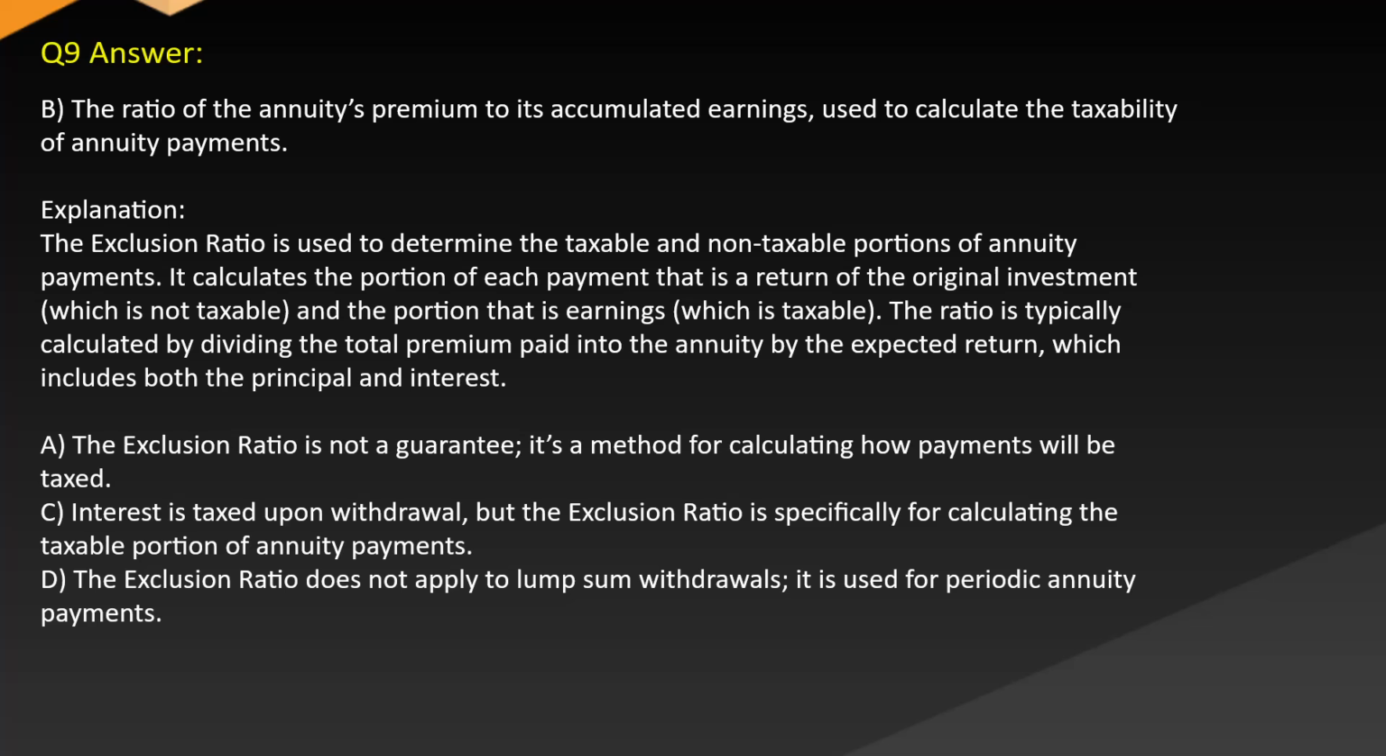The ratio is typically calculated by dividing the total premium paid into the annuity by the expected return, which includes both the principal and interest. The exclusion ratio is not a guarantee, it's a method for calculating how payments will be taxed. C. Interest is taxed upon withdrawal, but the exclusion ratio is specifically for calculating the taxable portion of annuity payments. D. The exclusion ratio does not apply to lump sum withdrawals, it is used for periodic annuity payments.